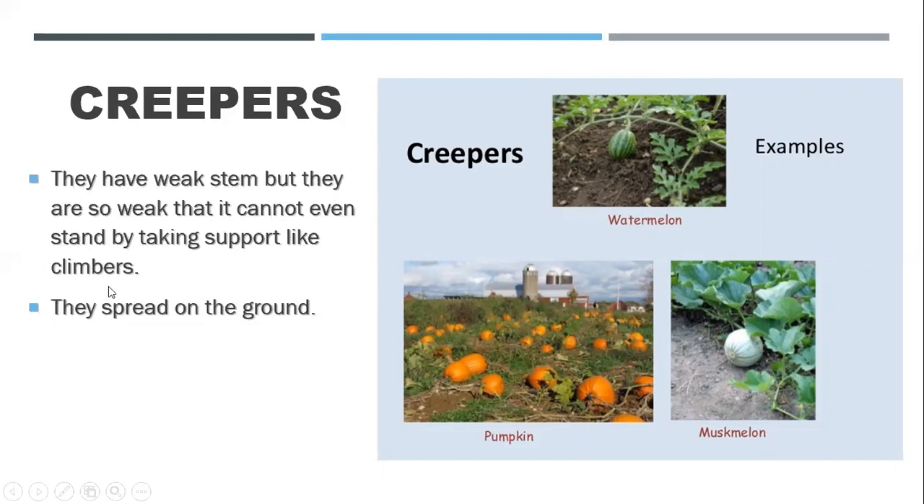So this is the basic difference between climbers and creepers: climbers and creepers both have weak stems, but the difference is that the climbers can stand upright with the help of a support, but the creepers cannot.